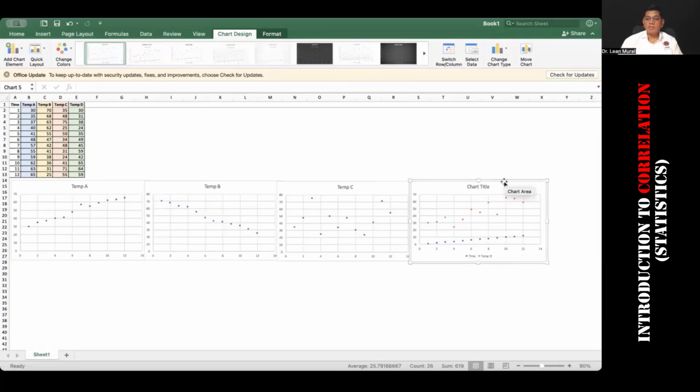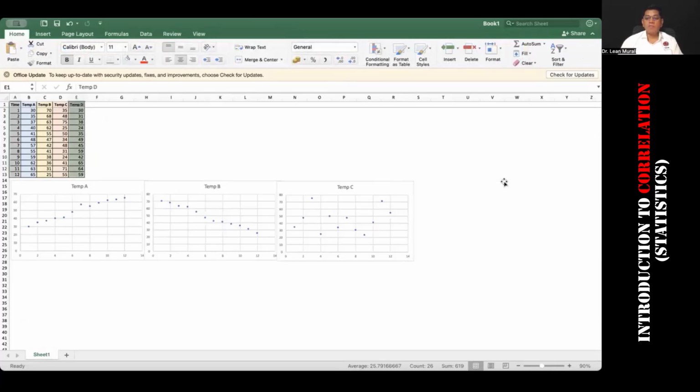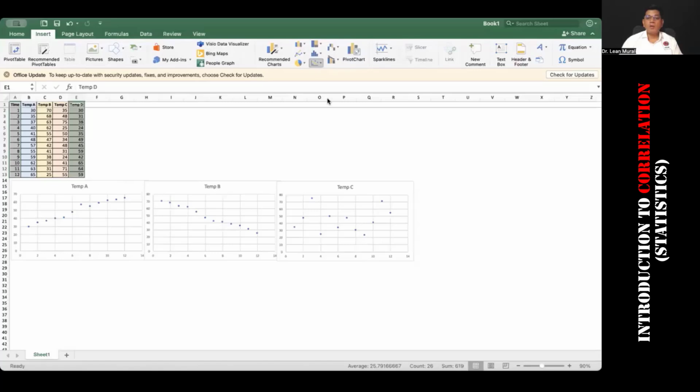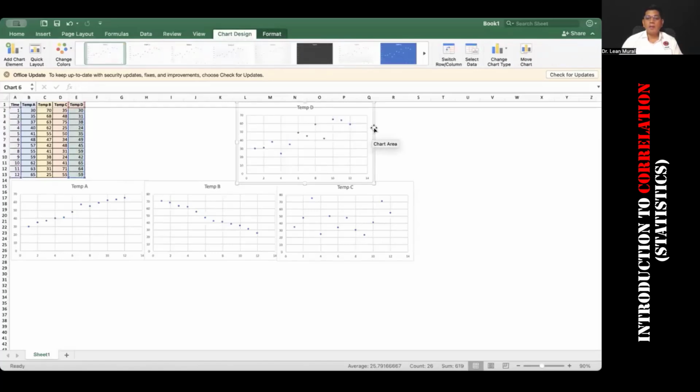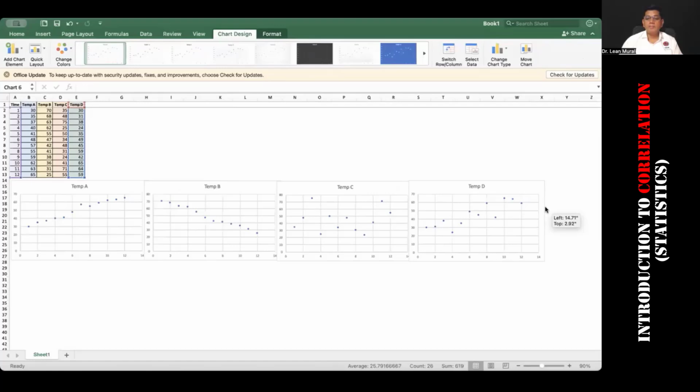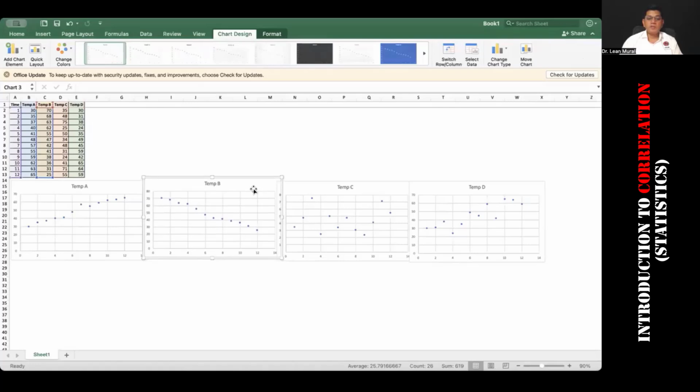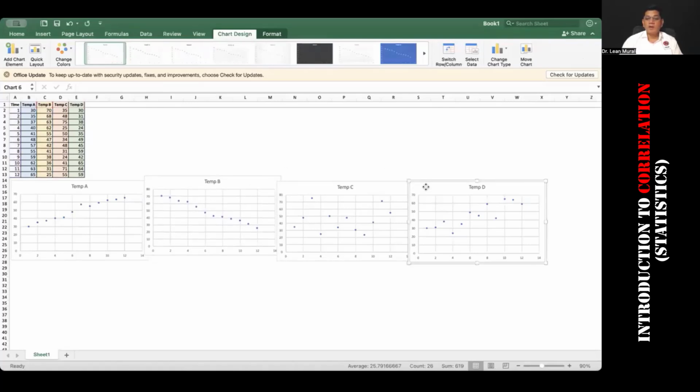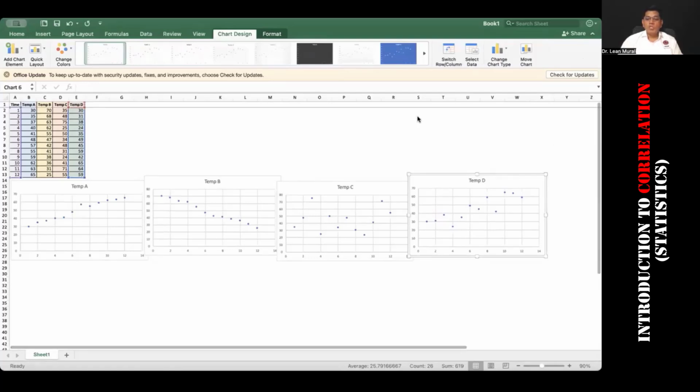Okay, I think I've clicked something else. Let me delete this, some other graph I have done. Okay, I've put the time here and choose the temperature D here, go to insert, go to scatter plot, click on the plot here and come here and add it here. I'll just raise this a bit so that it looks like a different graph, okay? It looks nice and different, okay?